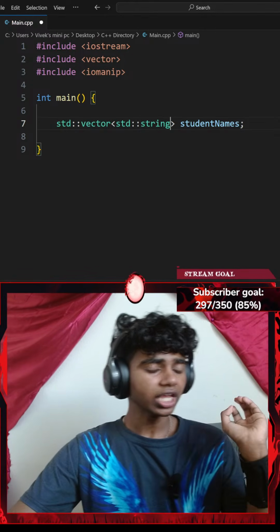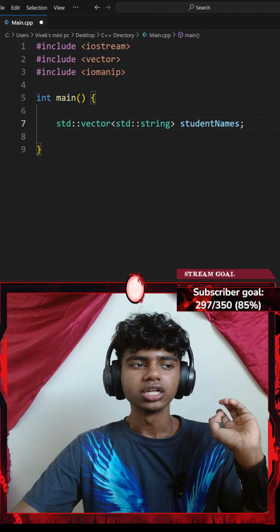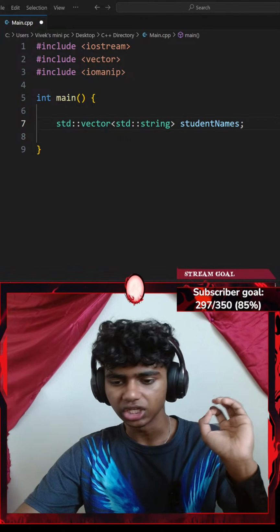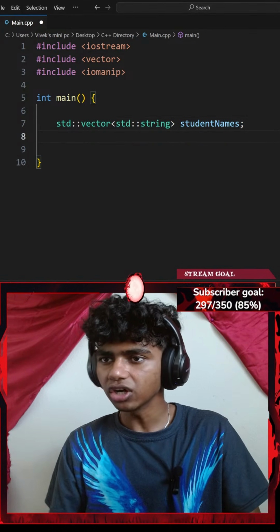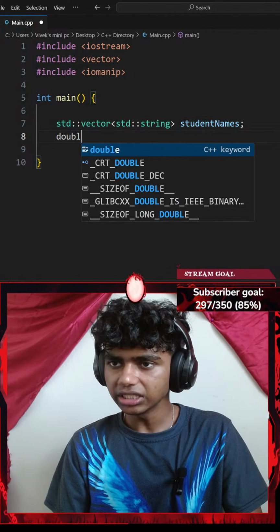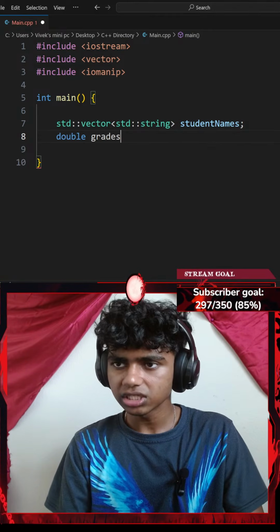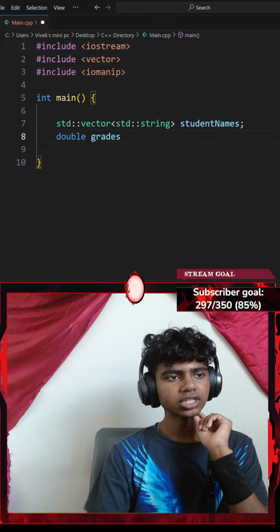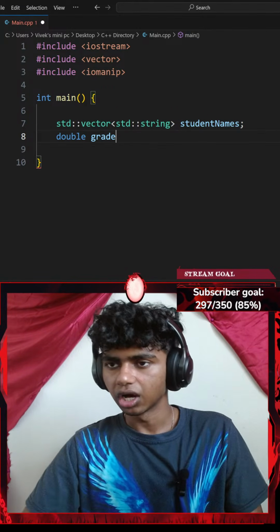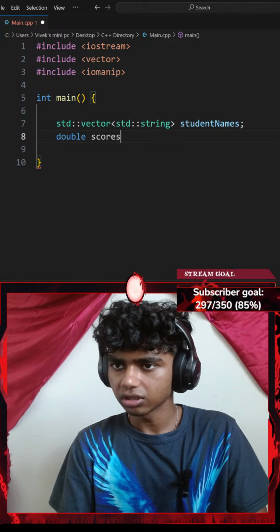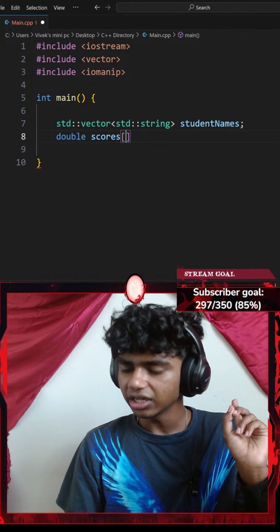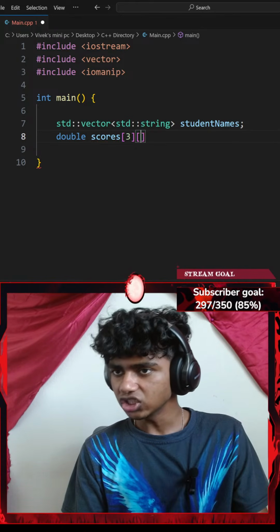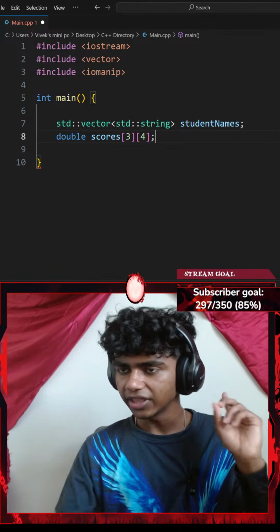Okay, next up, create a 2D array for doubles, 3 students with 4 exam scores each. Okay, so to do that, I could go ahead and create a double of something like grades. Honestly, create a 2D array for doubles with 3 students and 4 exam scores. So I could go with something like scores. Okay, with a pair of square brackets, this is going to be 3. I need 3 students. Each student has 4 scores. I'll end that with a semicolon.